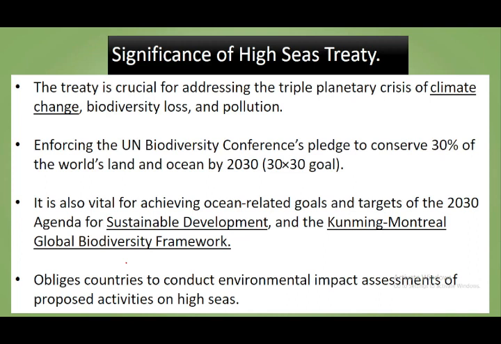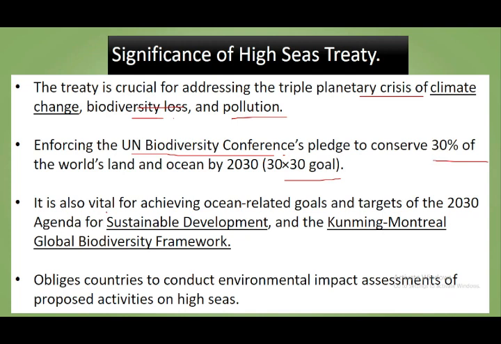Then what is the importance of this High Seas Treaty? The treaty is crucial for addressing the triple planetary crisis, which is climate change, biodiversity loss and pollution. Moreover, it will help in enforcing the UN Biodiversity Conference. हमने ये एक वीडियो में डिस्कस भी किया था, to conserve 30% of the world's land and ocean by 2030, which is the 30x30 goal of the UN Biodiversity Conference.